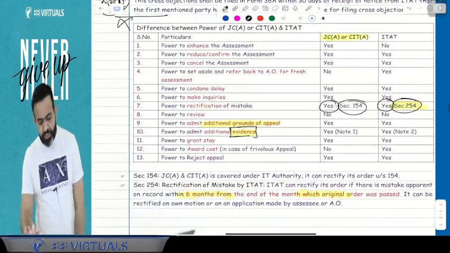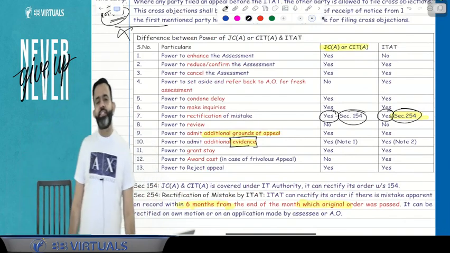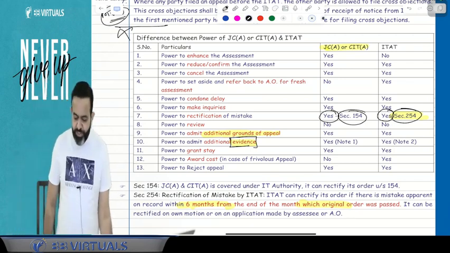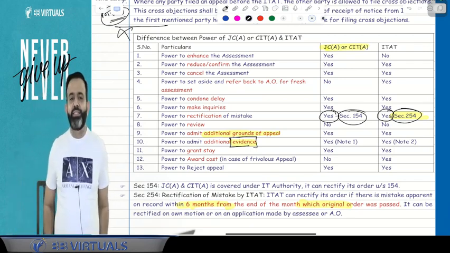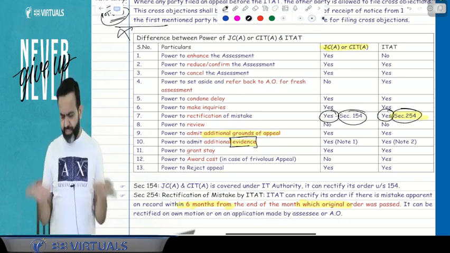You got my point or not? Yes. Now next part is related to, sir, can they give the stay of demand or not? Answer is yes. Stay is possible. So stay of demand is possible. Here JC appeal, CIT appeal as well as ITAT can give the stay of demand.